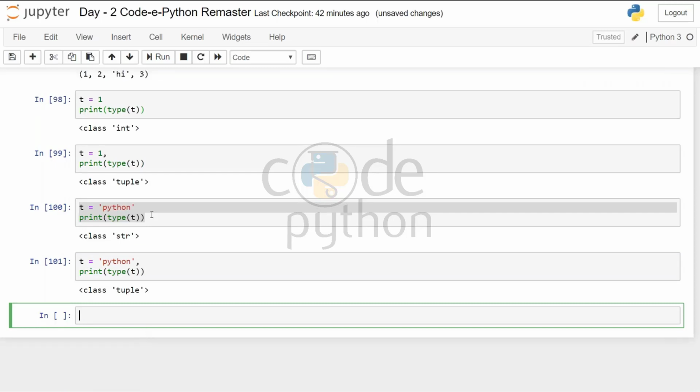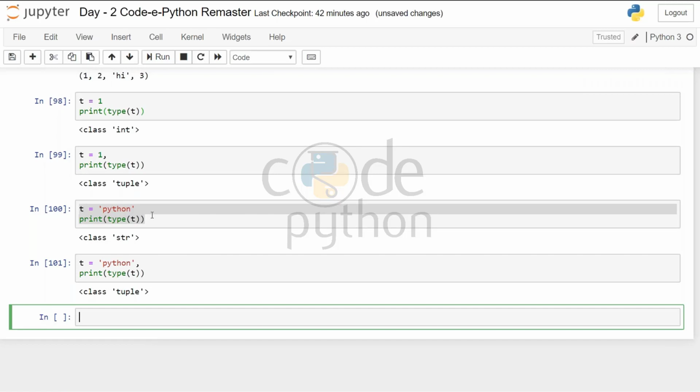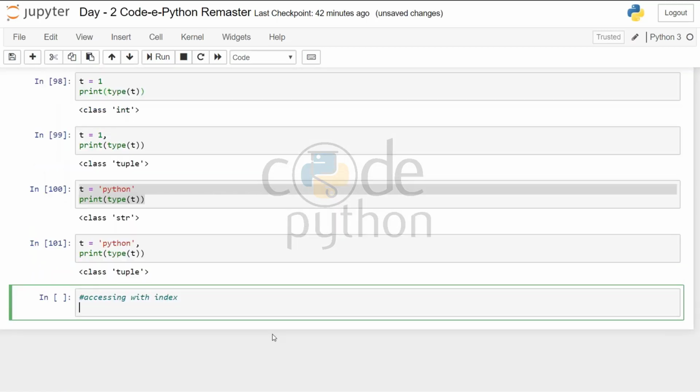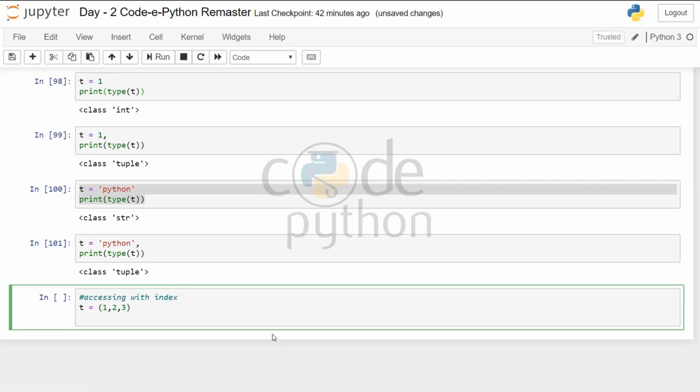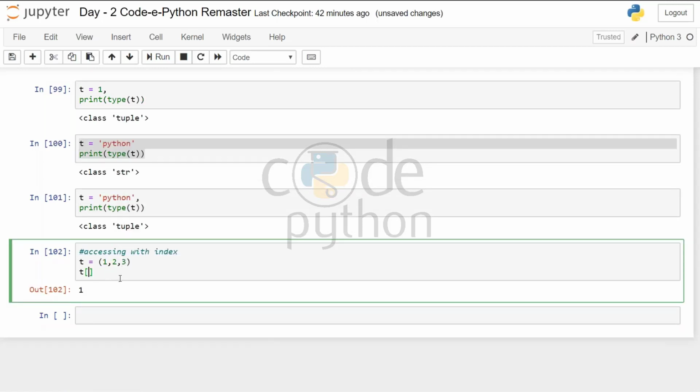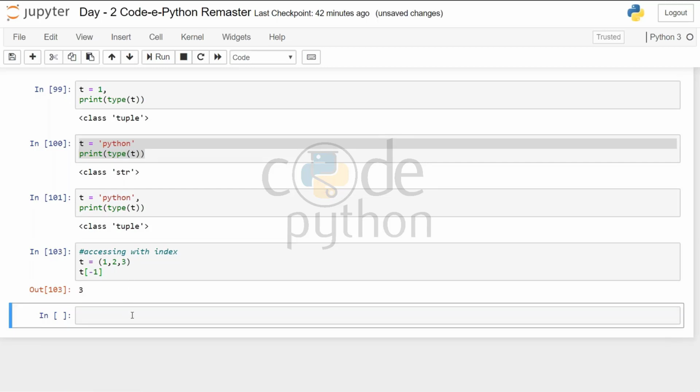Now if I want to access the values of a tuple using its index, let's make a tuple 1, 2, 3. I'll want the value of the tuple at index 0. It comes out to be 1. Similarly, at index -1, that is the last element, 3.